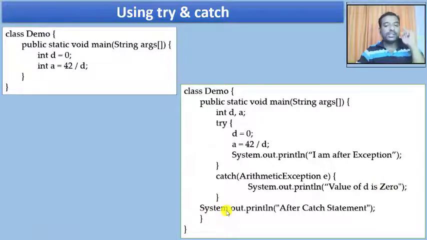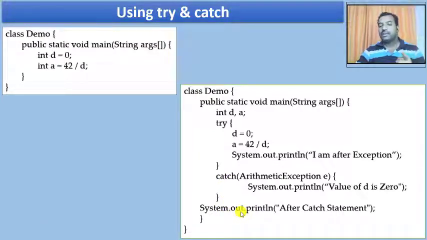Now just look at this difference. If there was no try and catch, then the default message from the stack would have been printed. That's the first point. The second point is that the execution would have been immediately terminated. But just look at this, I'm not immediately terminating. The control has come to the next statements in line, and I'm going to execute the statements after the catch clause. Remember, this is the advantage I'm going to have.